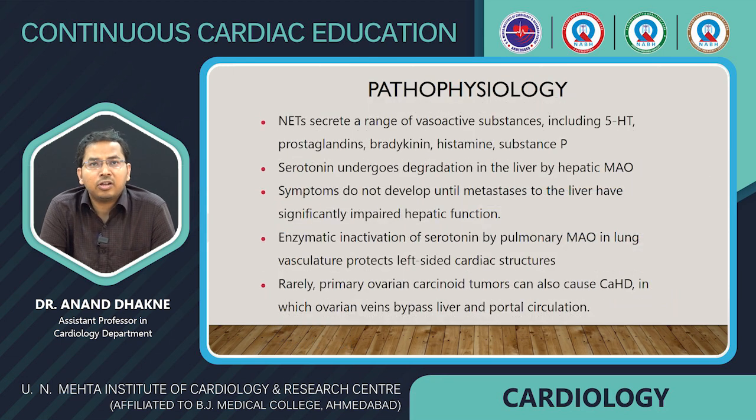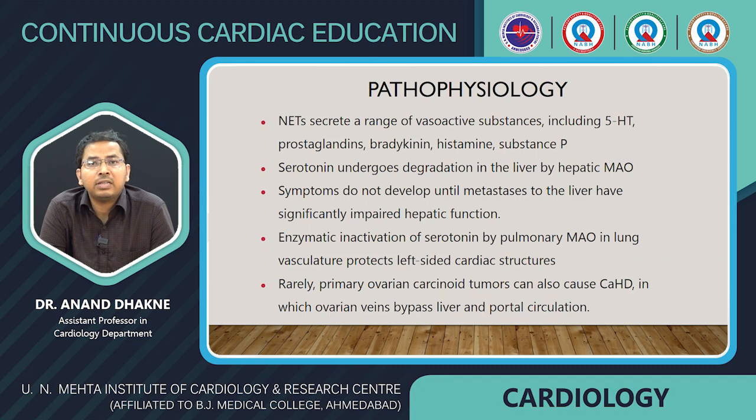Neuroendocrine tumors secrete a range of vasoactive substances, including 5-hydroxytryptamine, that is serotonin, prostaglandins, bradykinin, histamine, and substance P. Serotonin undergoes degradation in the liver by hepatic monoamine oxidase.